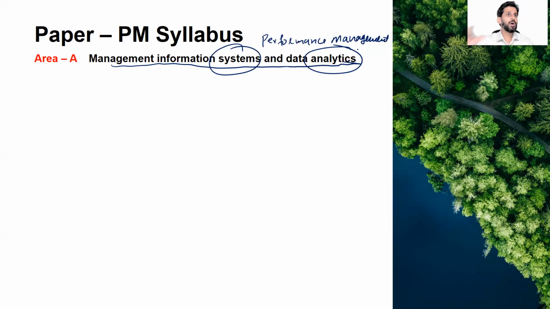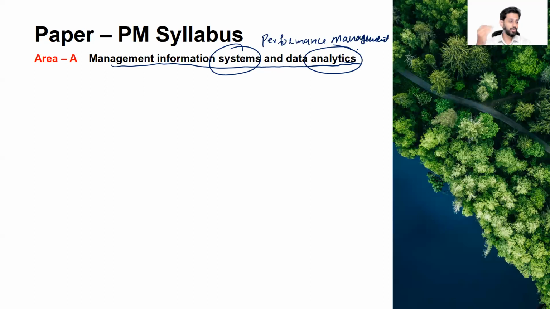Now let's say, for example, you are running an airline company. Performance management means that you are supposed to manage the entire organization. This is the performance of the organization, and you have to manage it. As a chief executive officer, in order to make decisions for the company, you need very solid, relevant, timely, and reliable information. And for that, in today's modern world, you need to build the information system.